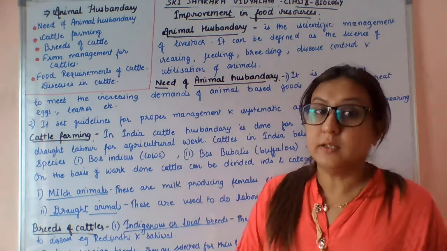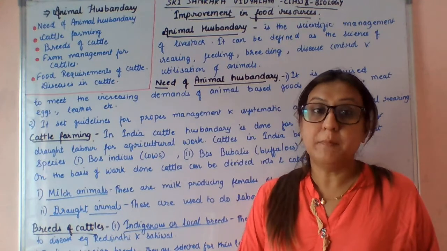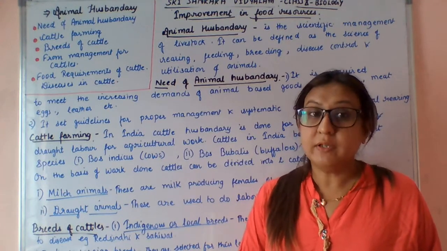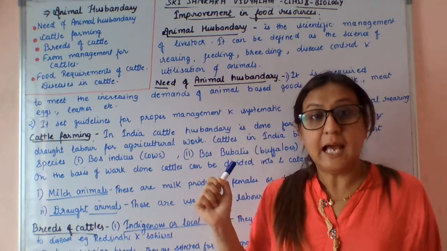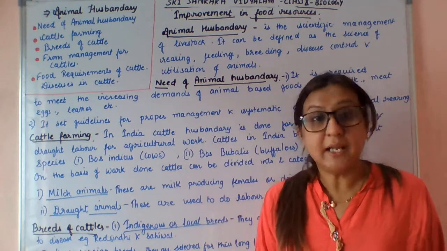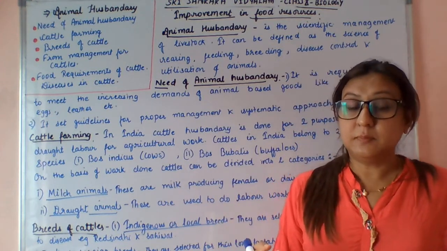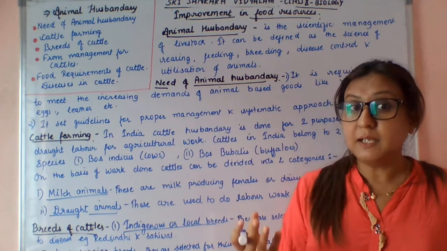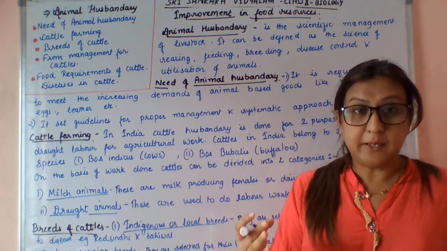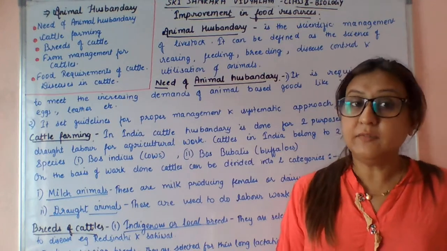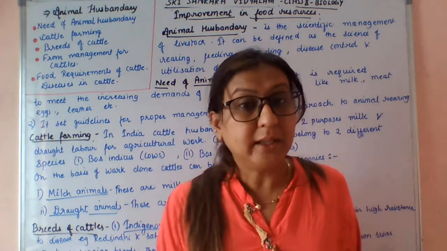Good morning students. In the last class we studied about the improvement in the crop yield. Today we will start the new topic, that is animal husbandry. What is animal husbandry? From the animals also we are getting goods, like we get the wool or we get the milk. So if we keep the animals in a proper way, then definitely we can improve our yield.